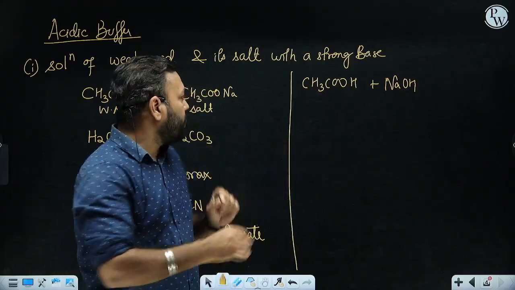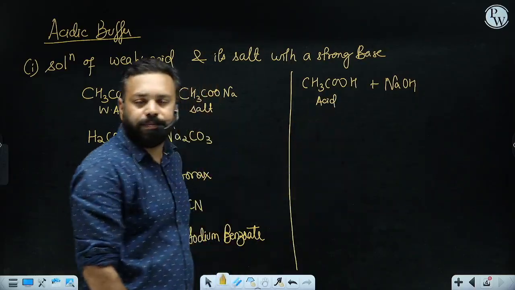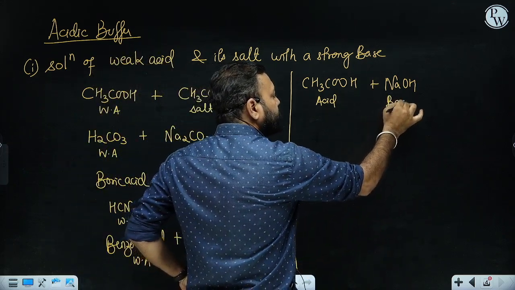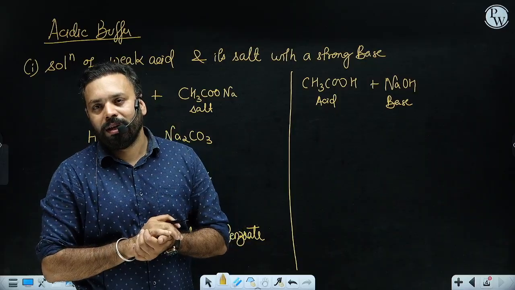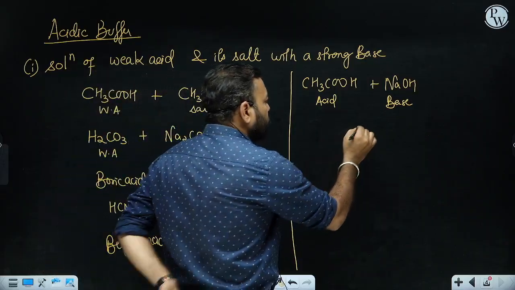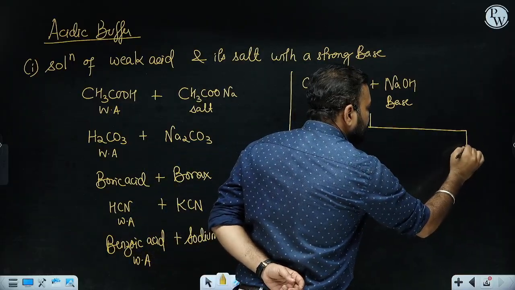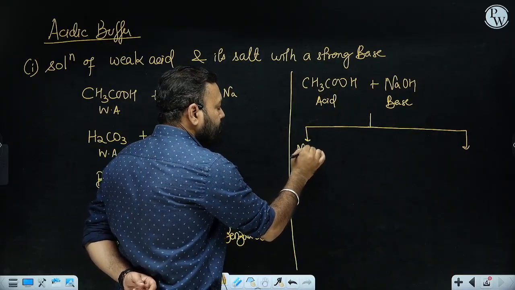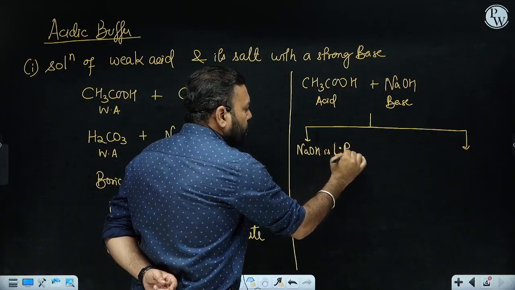But please note, this is an acid. Acetic acid is a weak acid. What about NaOH? This is a base. Strong base, very strong base. So definitely acid and base are going to react, right? When acid and base are going to react, there will be two cases. First one, NaOH is the limiting reactant. Suppose NaOH is the limiting reactant, so what do you think?